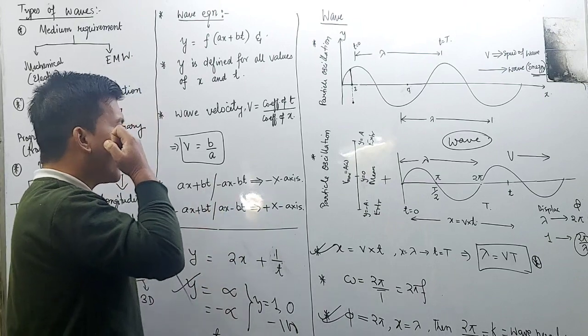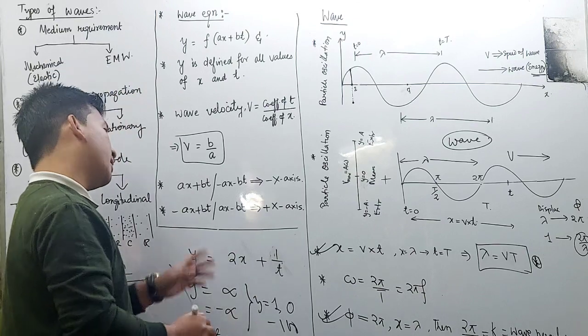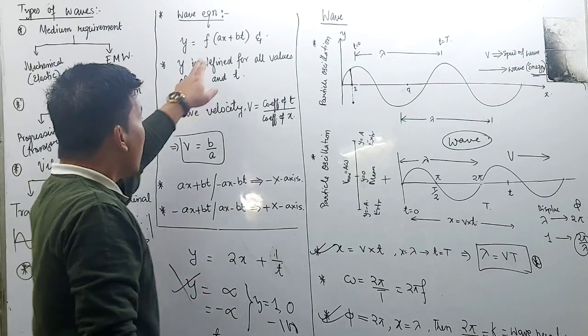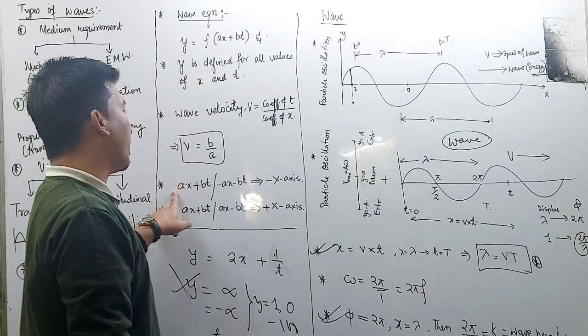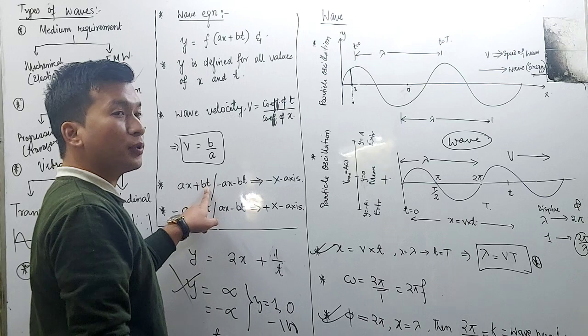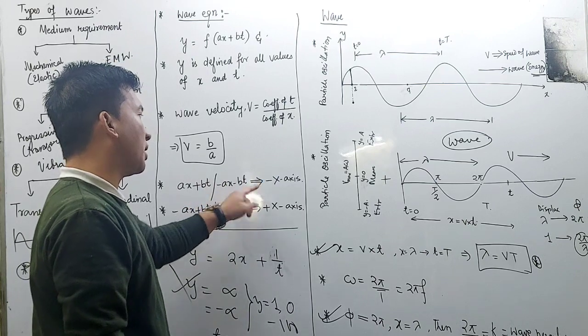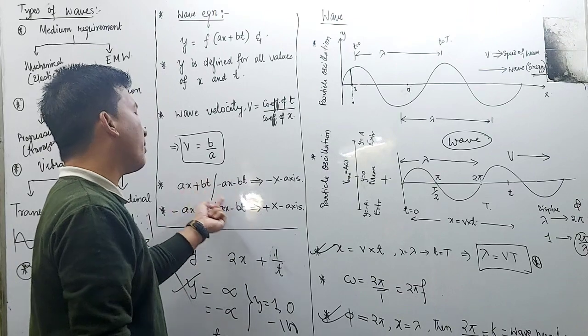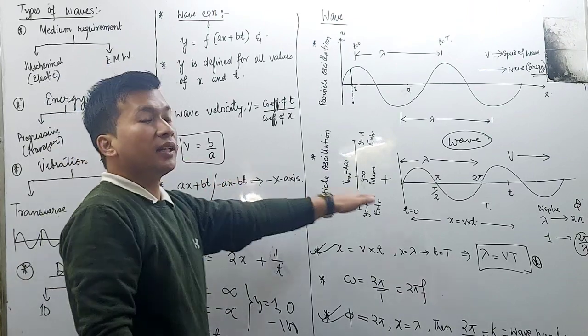Next, the wave direction. How do we decide the direction? If the two terms have the same sign, ax positive and bt positive, or ax negative and bt negative, that means both terms have the same sign, the wave will be moving in the negative axis.